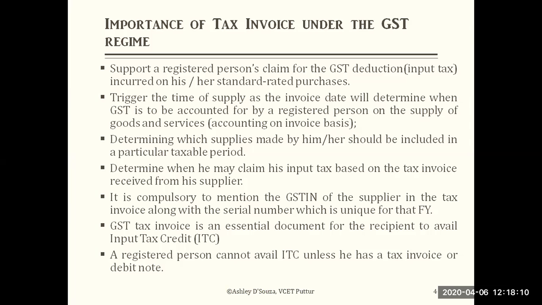Otherwise, he will lose that. That's the reason it is required. A registered person cannot avail ITC unless he has a tax invoice or a debit note. So it is clear what it says: you are a registered person, but you cannot avail the input tax credit benefit unless you have a tax invoice or a debit note.